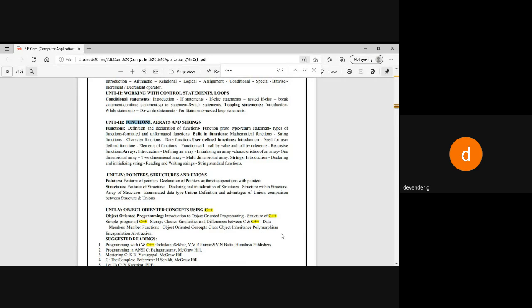For that sake, are you going to open the engine? No. Are you going to open any other parts which are not related to the tire? It's not like that. Whichever part has a problem, that particular part only we are going to touch. So like that, I want the same facility in my program.